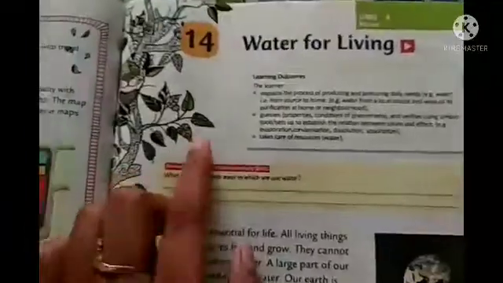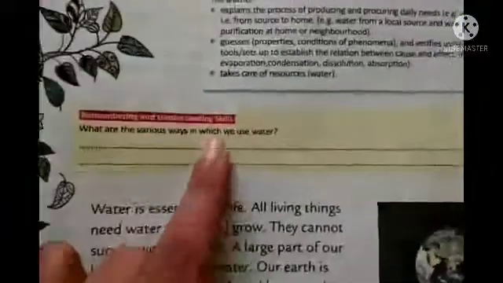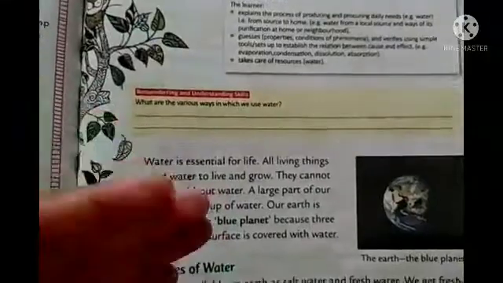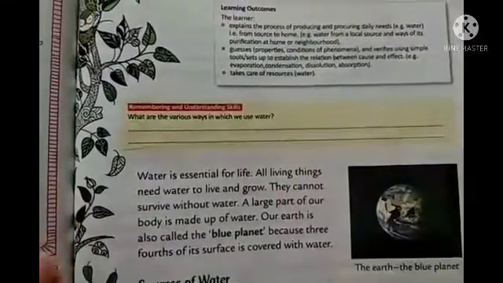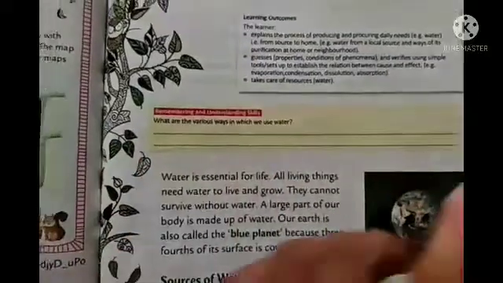Now as you can see here, remembering and understanding skills are given. So here the question is, what are the various ways in which we use water? That means for what purpose? What are the purposes where we are using water? So you can write cooking, drinking, brushing, washing clothes. So many purposes are there, so you can write here.